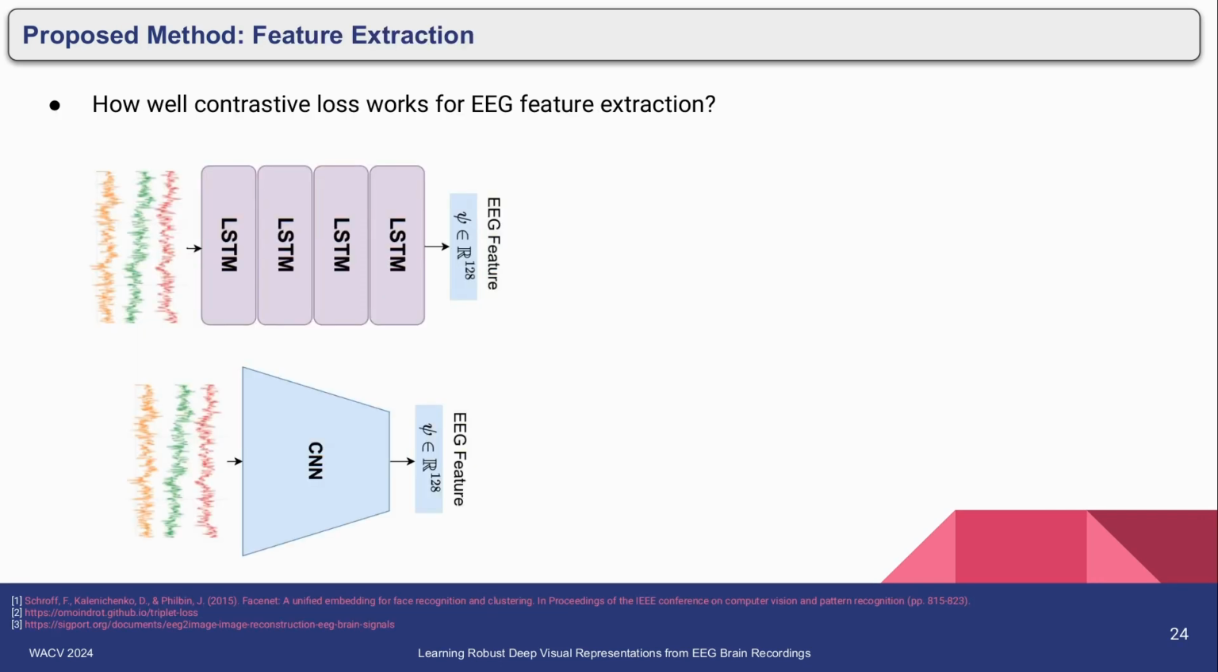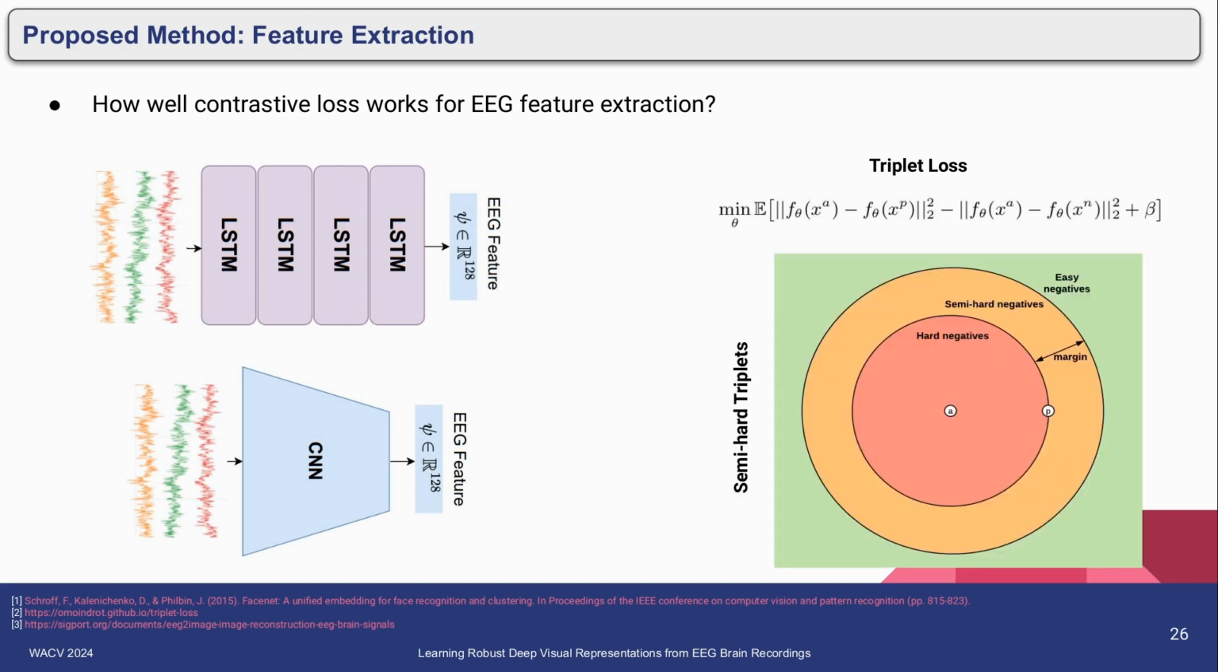So coming to the feature extraction strategy, we use two different architectures for the same. We use one LSTM architecture and one CNN architecture. We try to see if there is any difference in the learned features from these two architectures. We use triplet loss for training the network. In the triplet loss setting, we specifically use semi-hard triplets. Semi-hard triplets are those whose negative distance is more than the positive sample's but less than the margin.